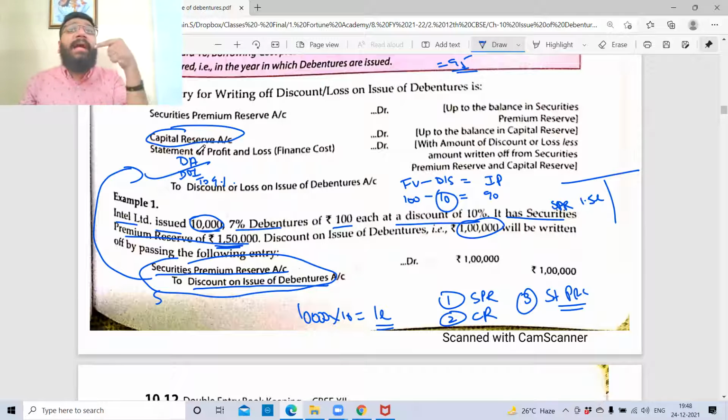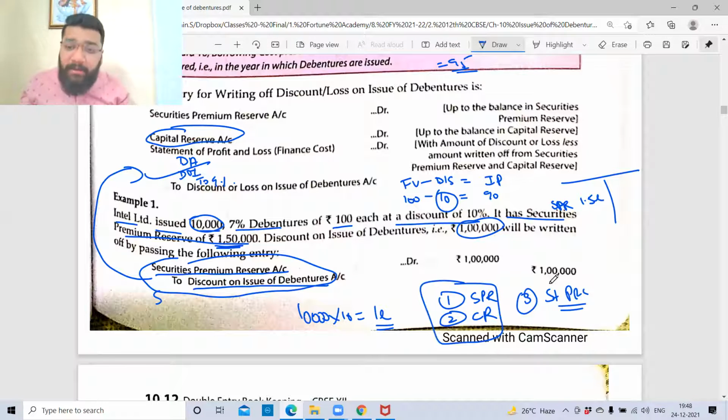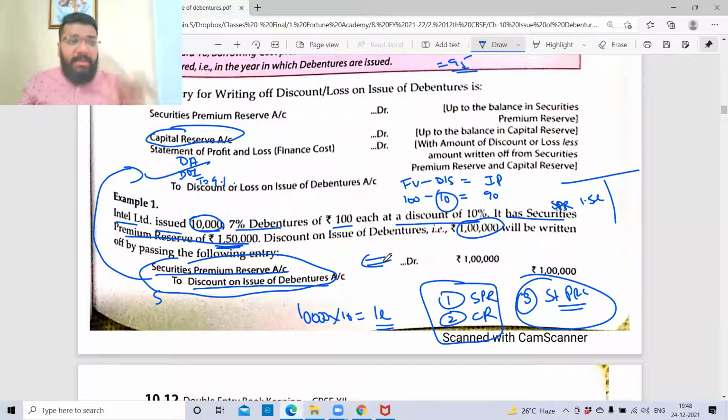Now we are adjusting it against these two; if they are not available, we'll transfer it to P&L. Either way, this means a transfer entry or a closing entry. So SPR account debit, utilizing your liability by giving a debit, and we are knocking off the loss. To increase loss, debit, which we did here. To decrease loss, we give a credit. So 1 lakh rupees. Are we clear with this?